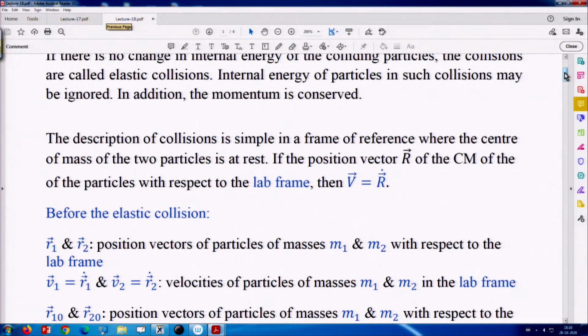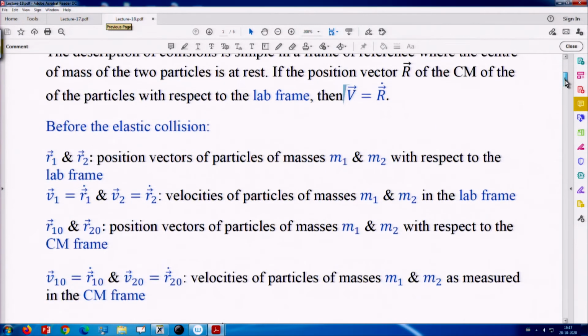The position vector of the center of mass of the particles which are going to collide, with respect to the lab frame, is R, and its velocity V is R dot. R is the radius vector of the center of mass of the colliding particles as observed from the lab frame. So, V is R dot, that is what we have.